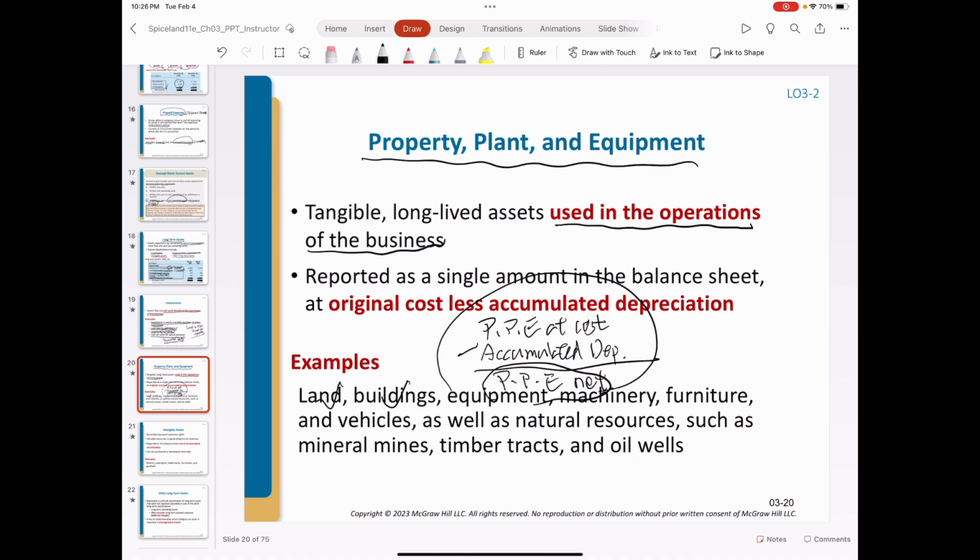It includes land, buildings, equipment, machinery, furniture. So these fixed assets are part of property, plant, equipment. Maybe I use a different book for another class, but natural resources can be classified into different accounts. But here, it mentions natural resources as part of property, plant, equipment. Probably it represents the property. But natural resources usually is also considered as another category of long-term assets.